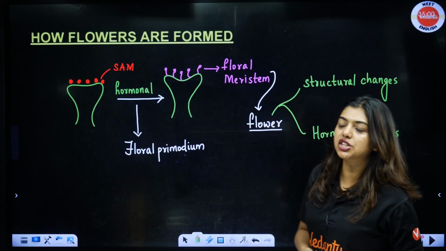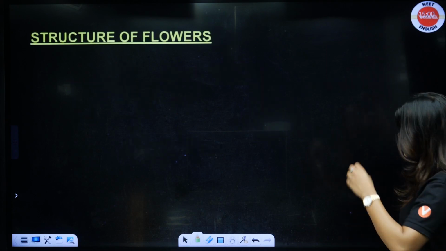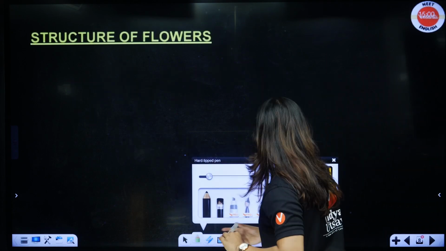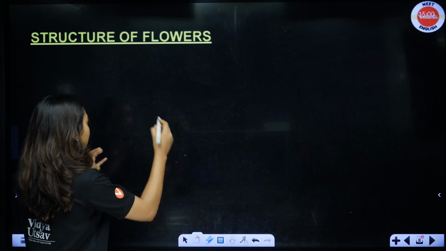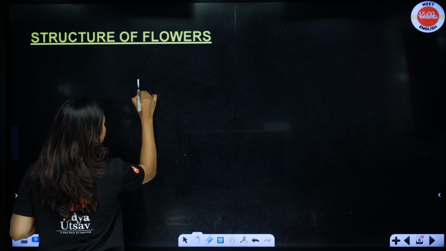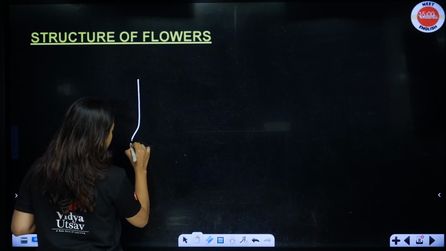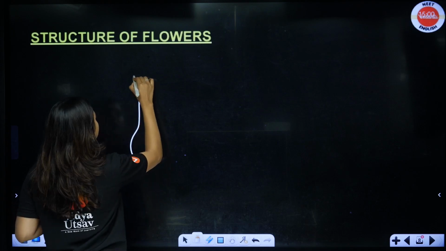That's why to a biologist there are structural and hormonal changes. Now, structure of a flower. Let's first draw a beautiful flower and then understand the parts of the flower, okay? So, I am starting off with, students, the stigma, style and ovary.